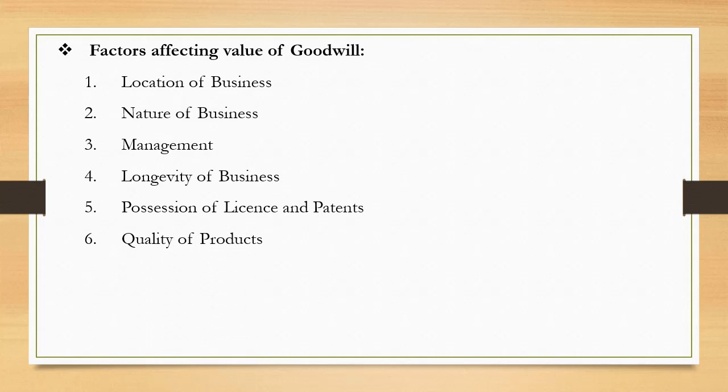Quality of products. If a firm produces quality products, its sales is assured. Such a firm enjoys better profit margin and will have more goodwill. Degree of competition. A firm producing goods having less competition or monopoly enjoys more goodwill. Next, capital requirement. A firm which is generating higher sales volume and more profit with less invested capital will enjoy more goodwill.